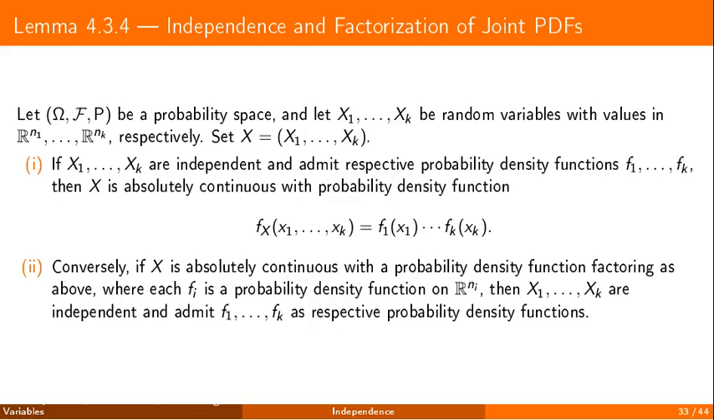The same characterization on the density side, and in both directions. If independent variables each have a density, then the vector they form is absolutely continuous, with density the product of the densities. Conversely, if the joint density factors into a product of probability density functions, then the variables are independent, with those factors as their respective densities.